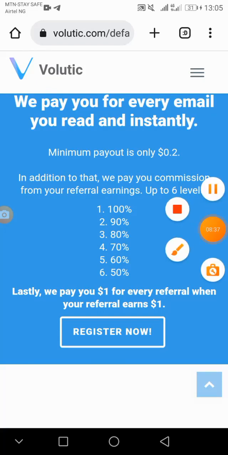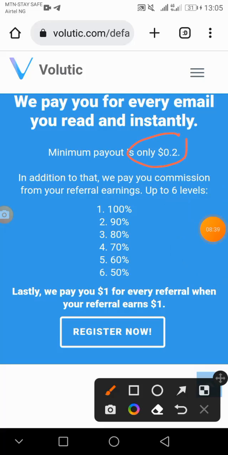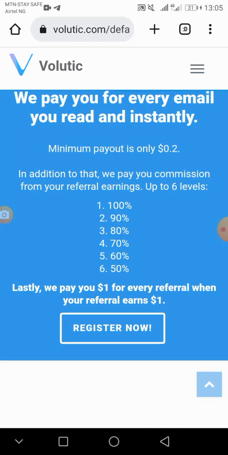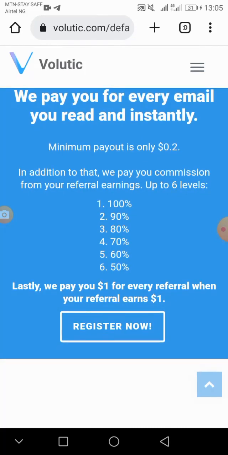It's very easy. It's not even up to $1. It's not even up to half a dollar. That is the minimum you can withdraw.